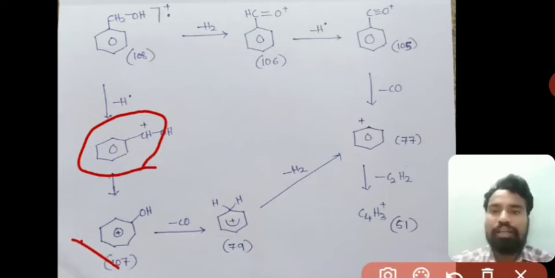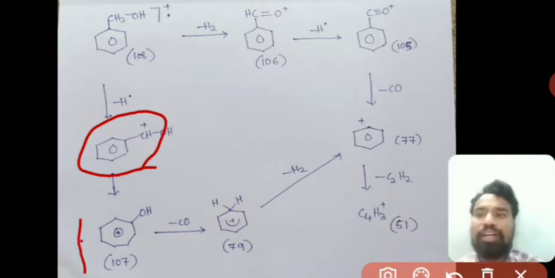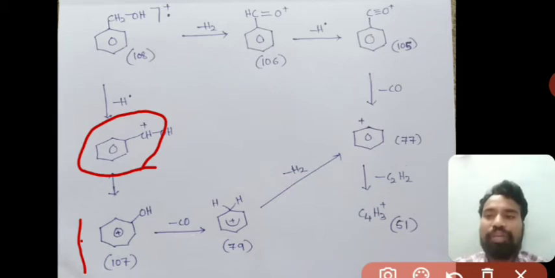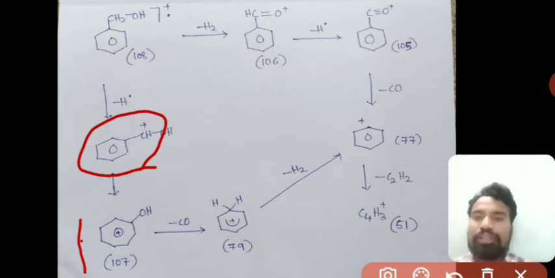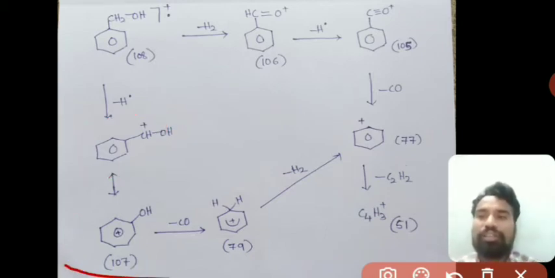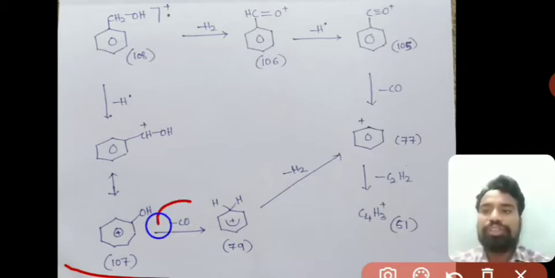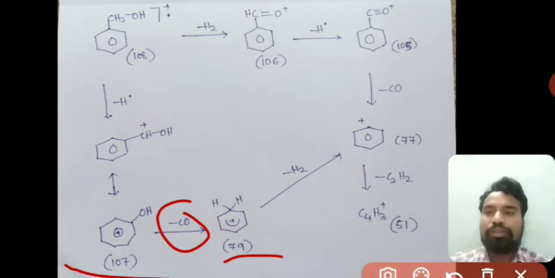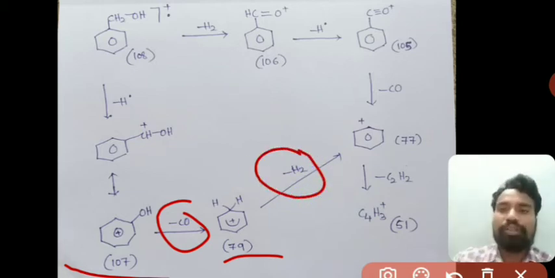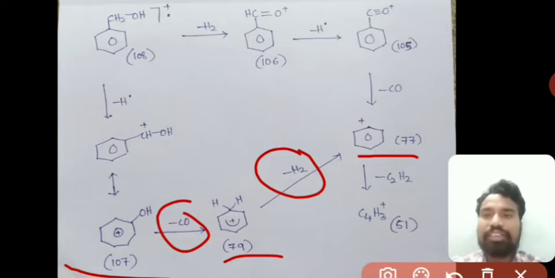So tropyl alcohol is formed, the tropylium cation with the OH group. After that, by losing CO, it is converted into C6H7+, which corresponds to m/z value 79. And by losing H2, again it is converted into the phenyl carbocation, that is C6H5+.